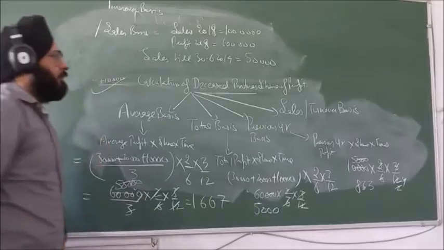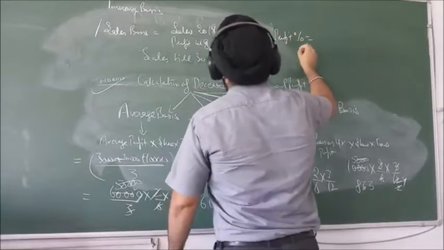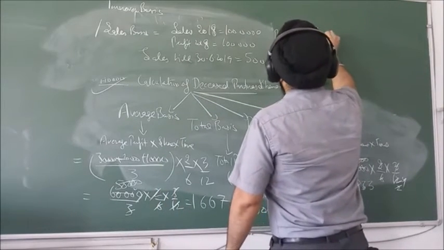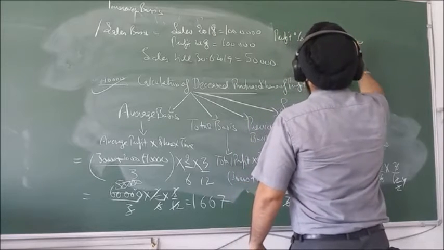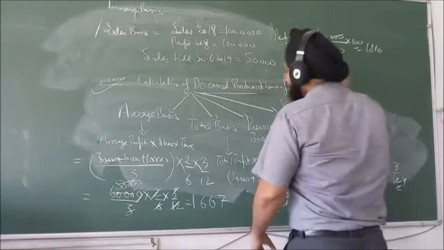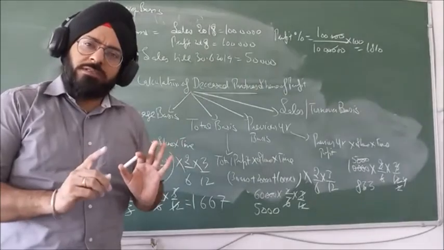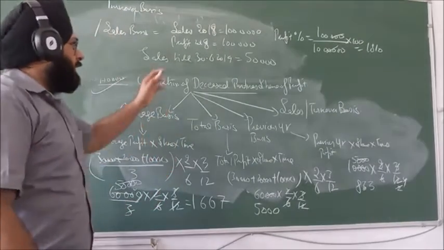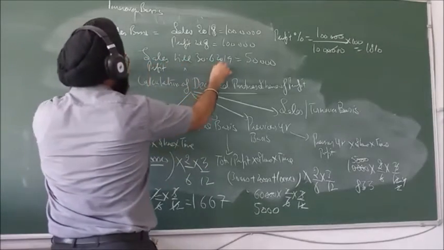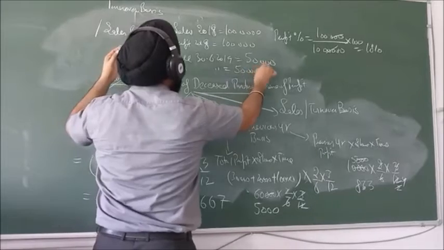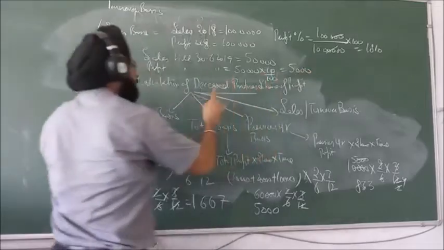Now how do we calculate? First we calculate profit percentage: 1 lakh profit upon 10 lakh sales, that will be 10%. It shows that every year on sales we earn 10% profit. Now sales till death is given as 50,000, and we require profit till death. So we apply this 10% to 50,000, it becomes 5,000 profit.